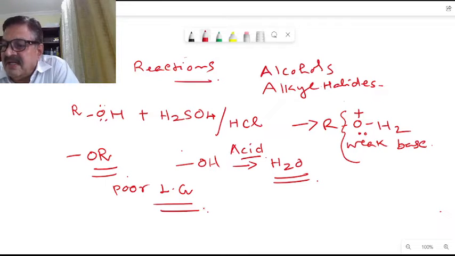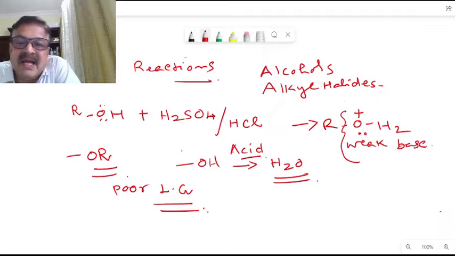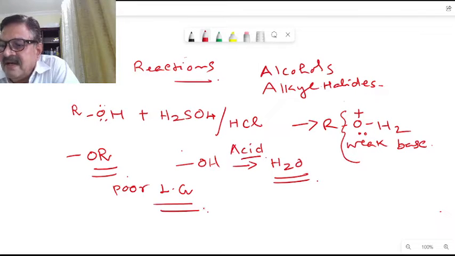The leaving group in the case of an epoxide is contained in a strained 3-member ring, where angle strain is involved. That is why it is highly reactive. Therefore, when nucleophilic attack takes place, the ring is opened. So nucleophilic attack in the case of an epoxide opens the ring, correct, and the angle strain is relieved.